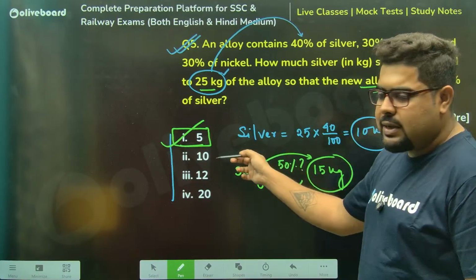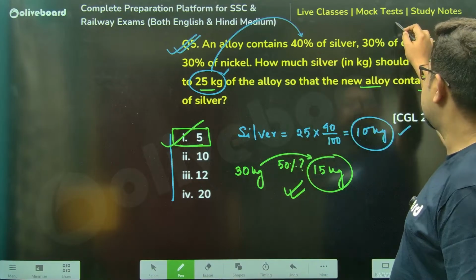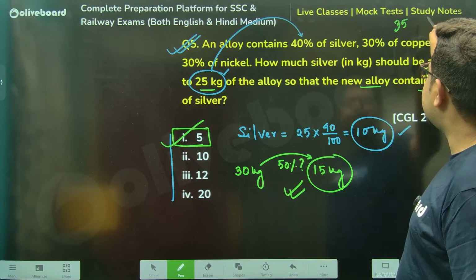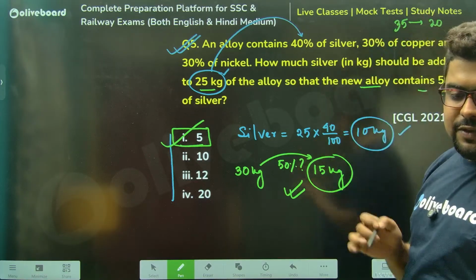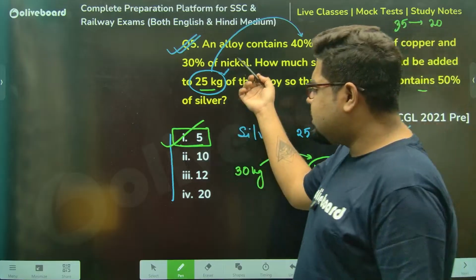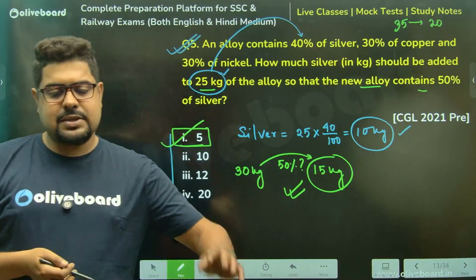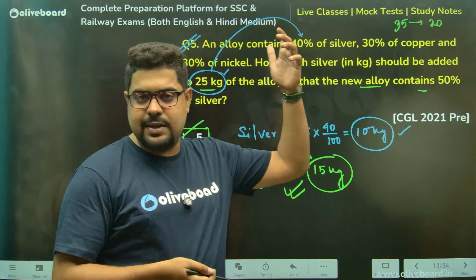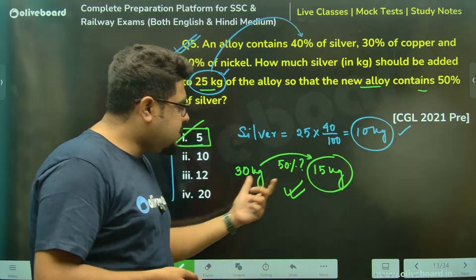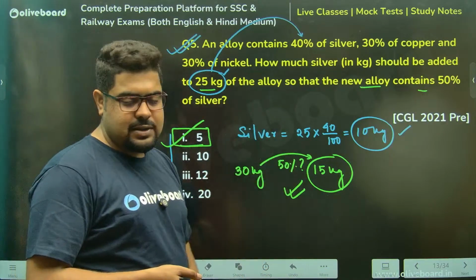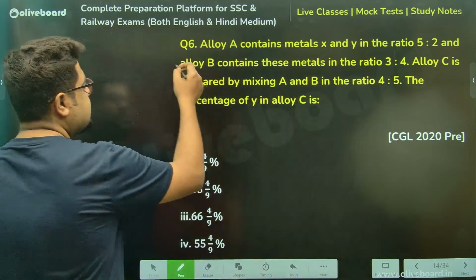If I had to check 10, I'll check it the same way. 25 plus 10 will be 35 kgs, and silver will become 10 kg plus 10 kg, which is 20 kg. So this will give you some percentage, not 50% for sure. Just check it like this. You don't need to make any equations, because at the end of the day, we must learn to solve questions quicker as well. Nothing beats this. No method you can use will be quicker than this. A couple of lines only. Right? Chalo. Next one, please.